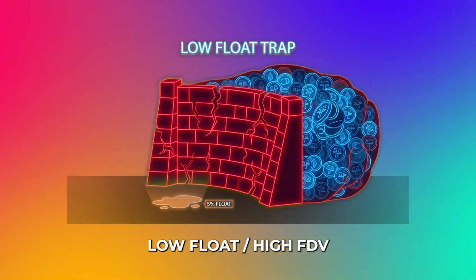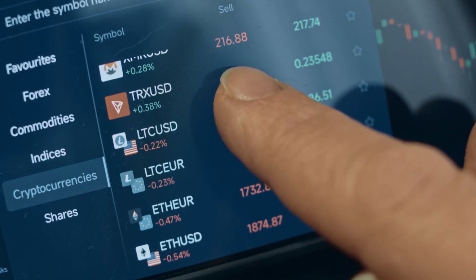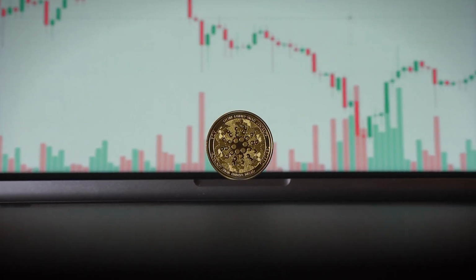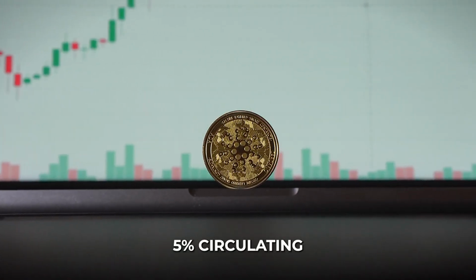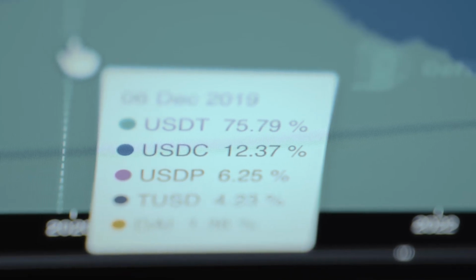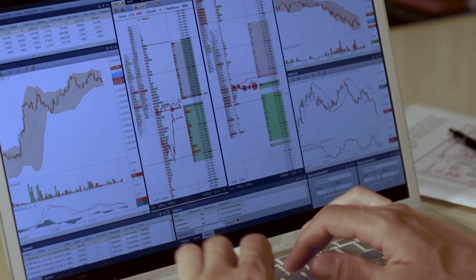The low float, high FDV trap. The defining toxic trend of the 2021 to 2024 era, which the 2026 market heavily penalizes, is the low float, high FDV token launch. Here is how the trap works. A team launches a token but only releases 5% of the max supply into circulation. Because the circulating supply, the float, is so tiny, it takes very little buying pressure to pump the price. The token hits $10. At a 5% float, the market cap might look reasonable, say $500 million, but the FDV is an astronomical $10 billion.